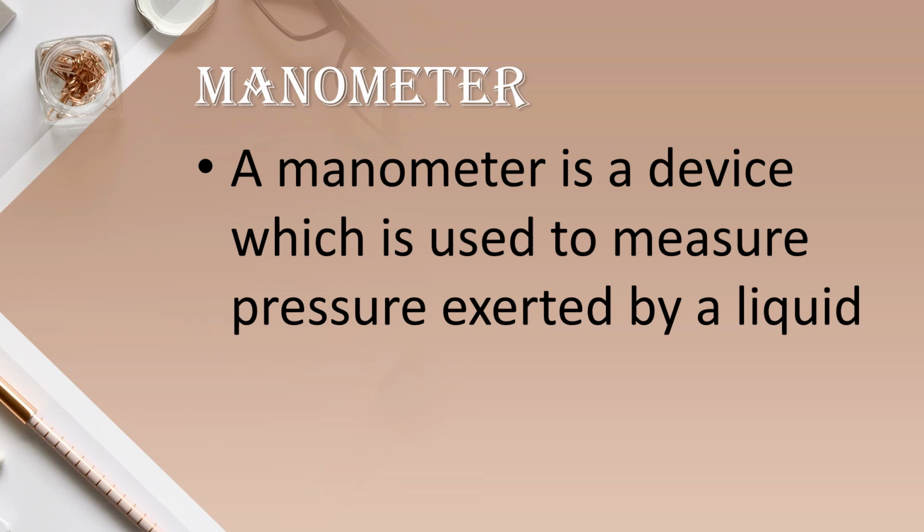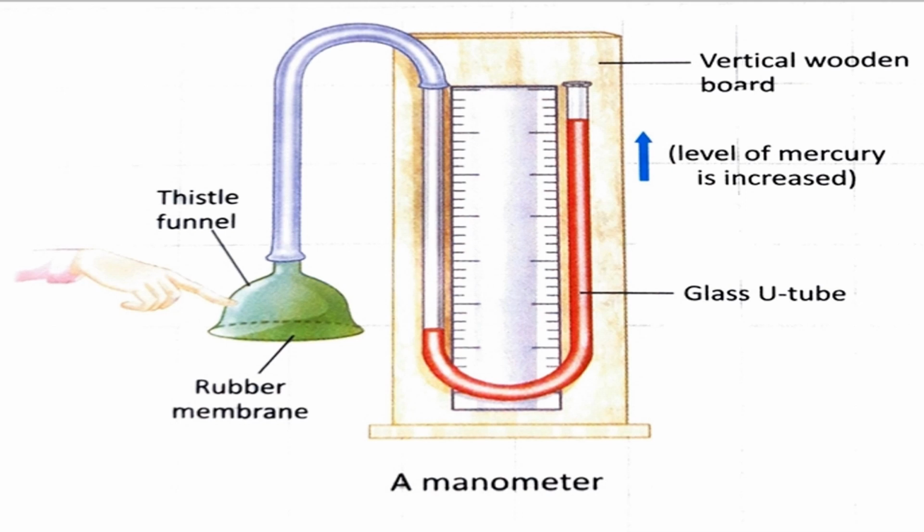Let us see what it consists of and learn all the parts. First of all, we have a vertical wooden board, in which we have a U-shaped tube. Then we have a U-shaped glass tube, that is the second part. And then it has a rubber pipe.